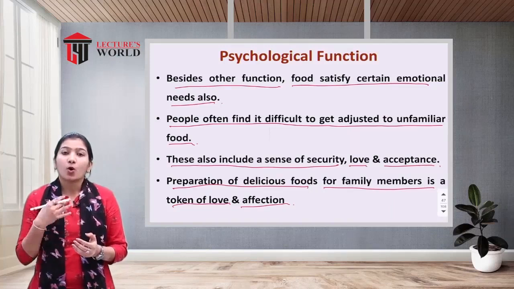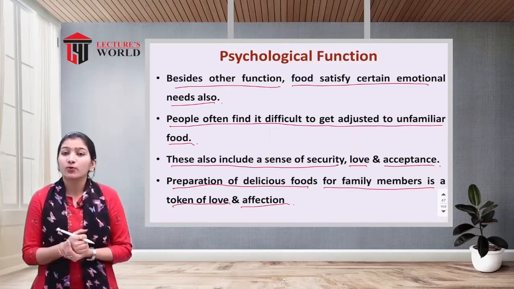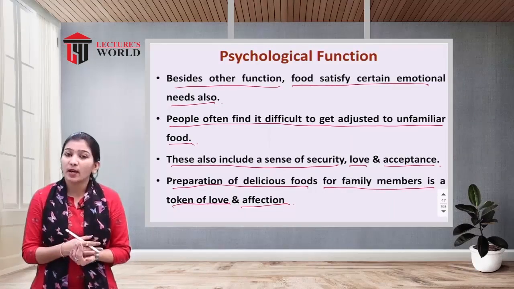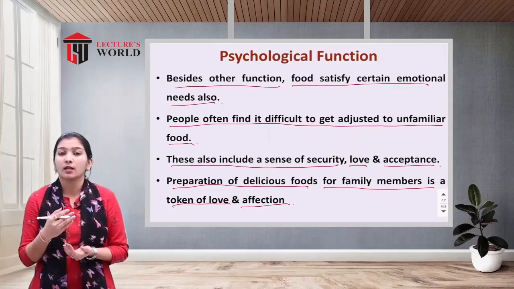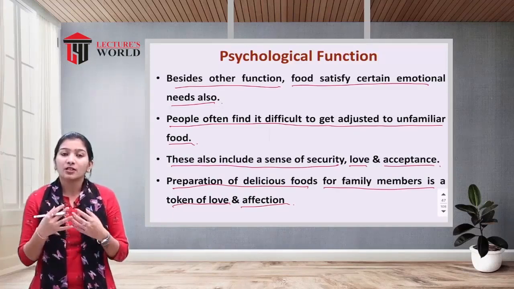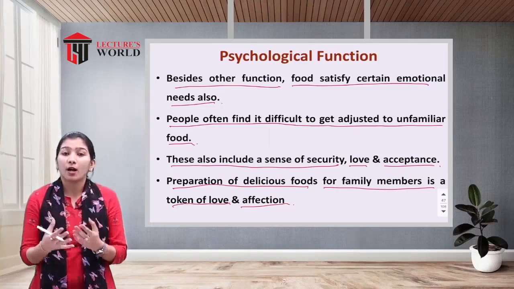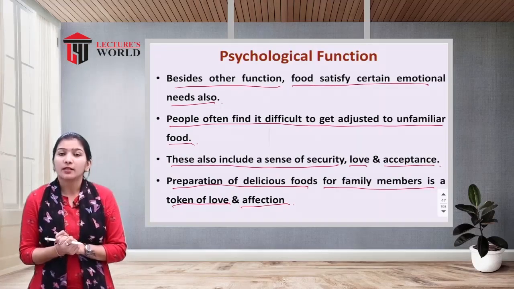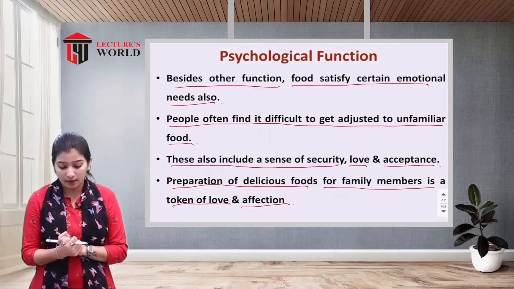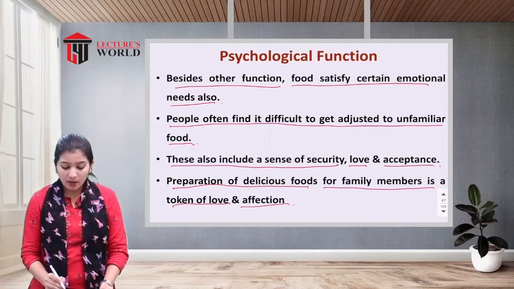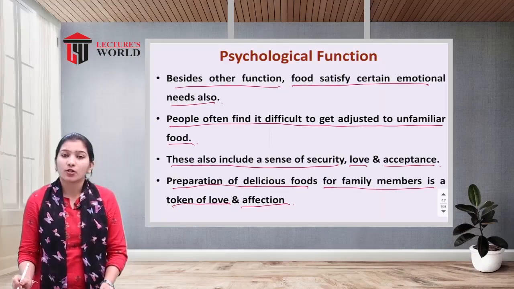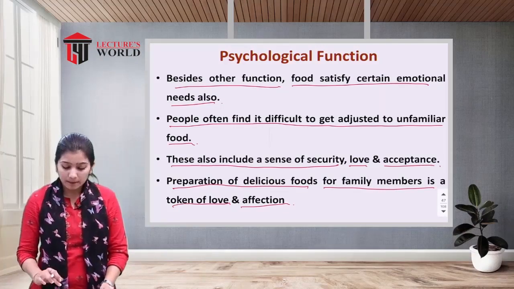Our mothers prepare food for us. They make tiffin, breakfast, lunch and dinner for family members, just because they show love towards us. That is the token of love we receive each and every day from our mother. So that is the psychological function of food.